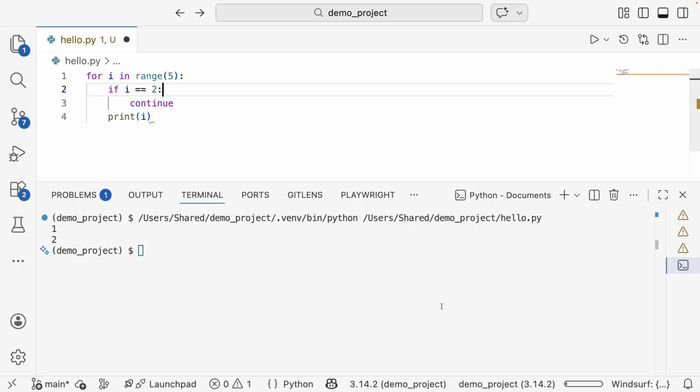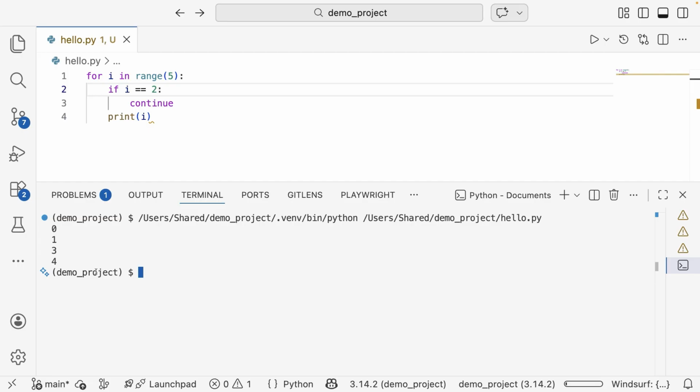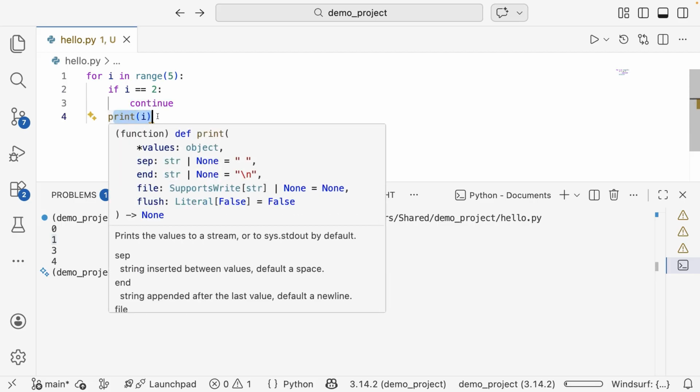So here is a working example, and when I run this program, it prints 0, 1, 3 and 4. The 2 is skipped. As we run this for loop, Python begins with 0 and prints 1, and when i becomes 2, the condition becomes true. So Python goes inside the if, and we have a continue here. The continue tells Python to skip printing 2 and go to the next number. So it doesn't execute the next lines of code.